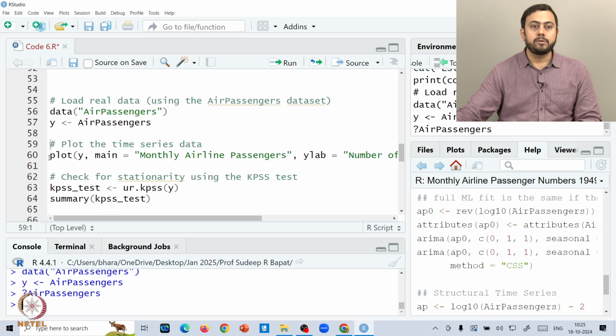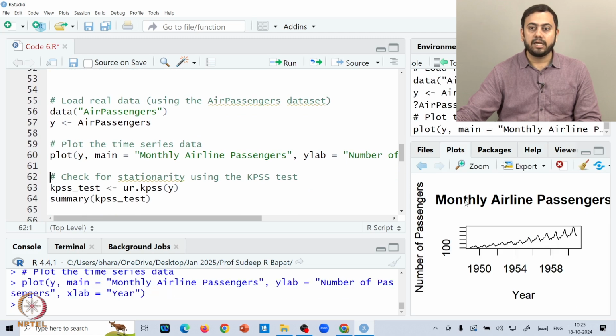Now, the very first thing to do is to plot the data. So, let us say you have a simple plot of the data and this is exactly how the plot looks like. Now, again remember that this is a very classical data set that people use for explanation purposes because it contains a trend, seasonality and changing variance. So, all sorts of non-stationarity behaviors can be seen in this air passengers data.